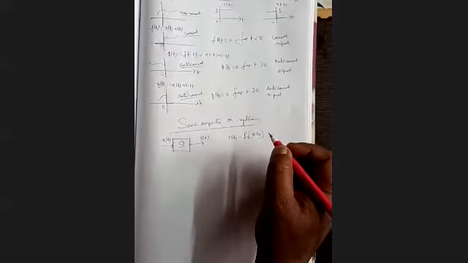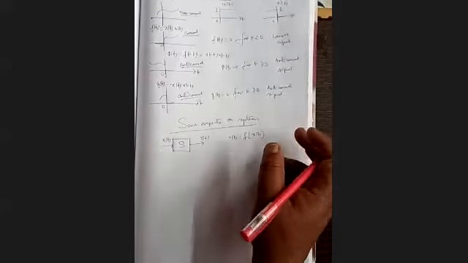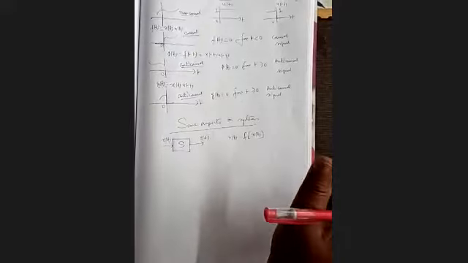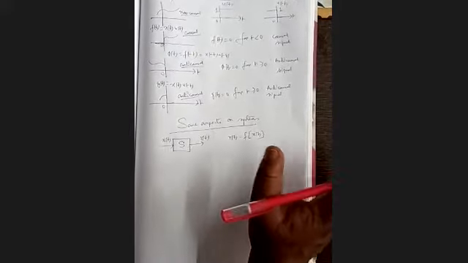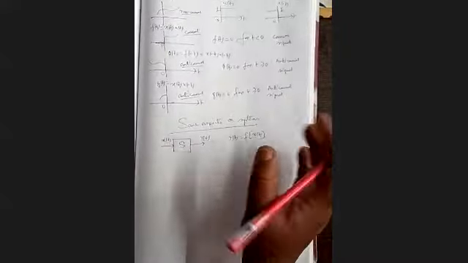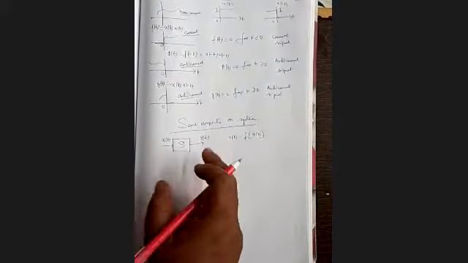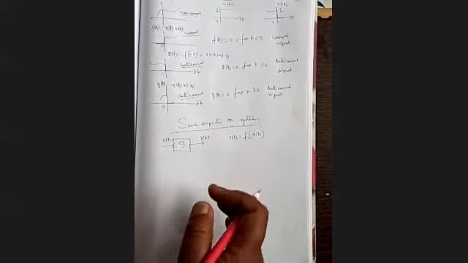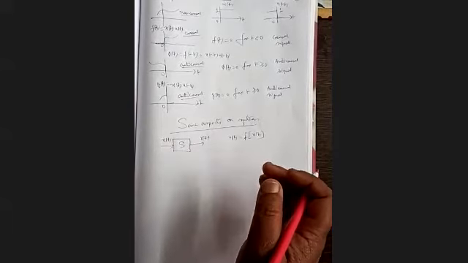Here we consider only one input and one output, a single input, single output system. We call it a SISO system. There are also multiple input and multiple output systems, single input, multiple output, multiple input, single output systems. These are called SIMO, MIMO, MISO, all the different types. I don't want to say all these things right now. So a system is a mathematical representation of input signal and output signal.